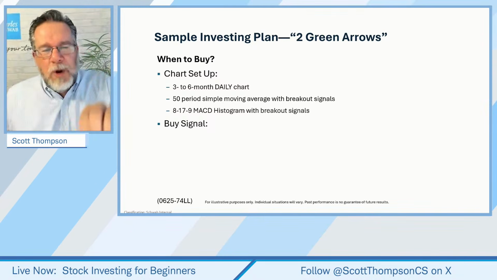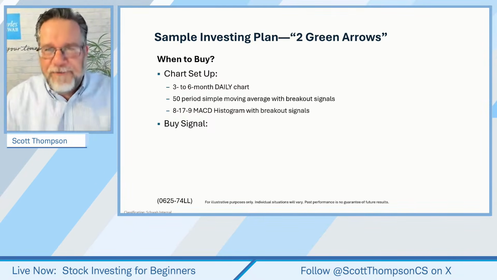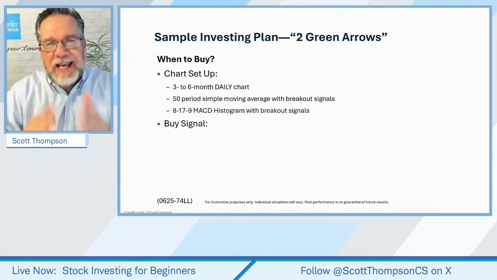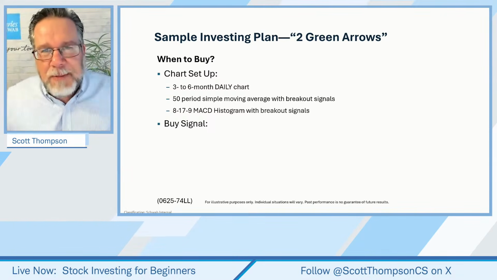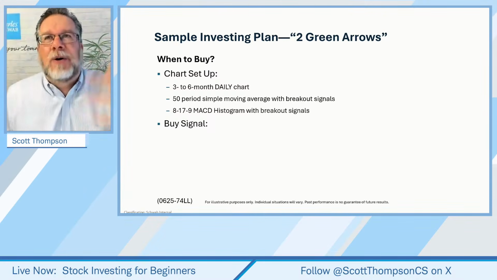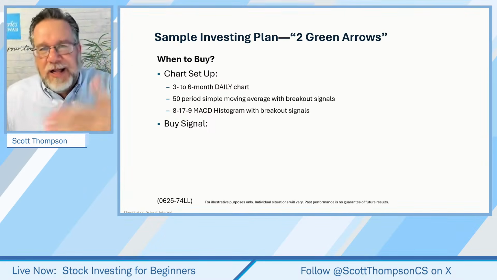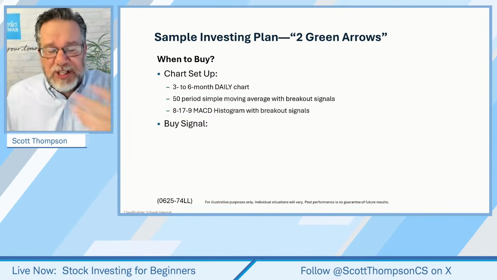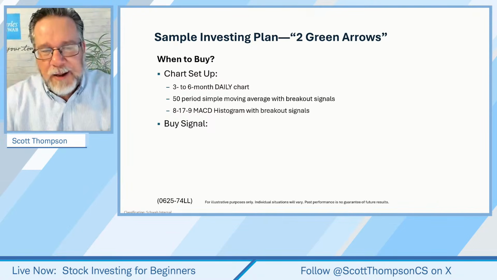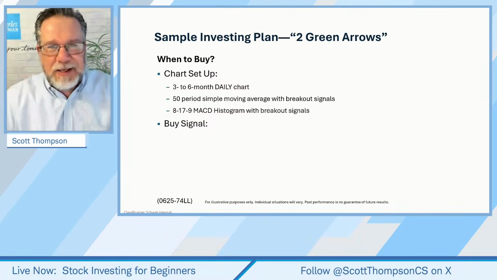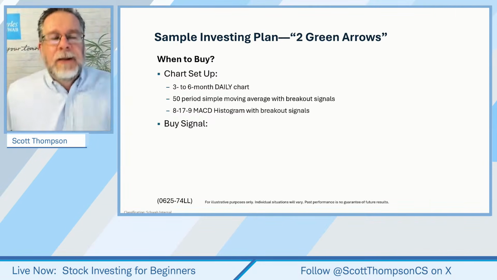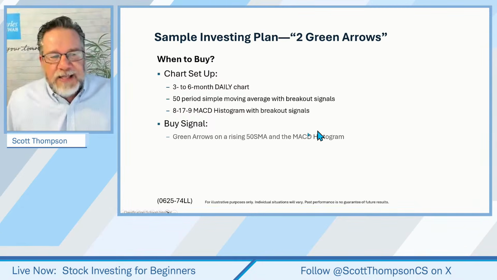So what I want you to do is just pick something. There's no perfect buy signal. There's no perfect entry signal. There's no method of getting into a position that is guaranteed every single time to make money. You are going to have some losses. And as soon as I actually got that, I thought, oh, okay, well, there's my buy signal. I can trade it. Now I just want to make sure I position size it or buy the right number of shares so that if it does go against me, I'm okay with that. It's not going to kill my account. It's not going to make my account explode. Does that make sense?